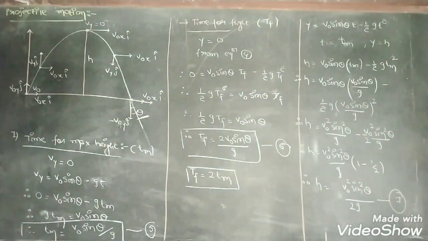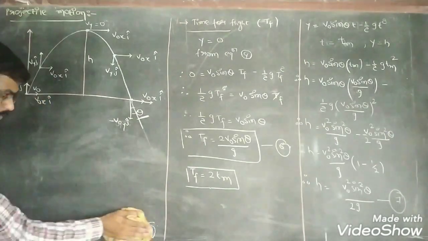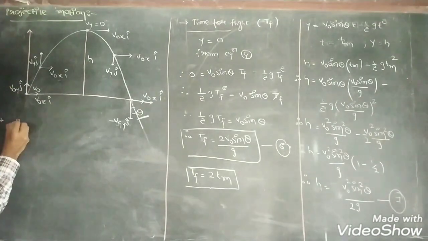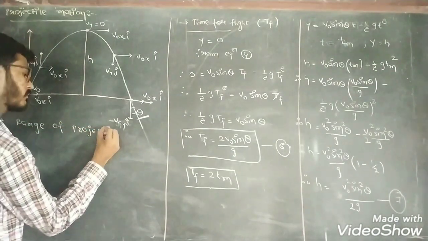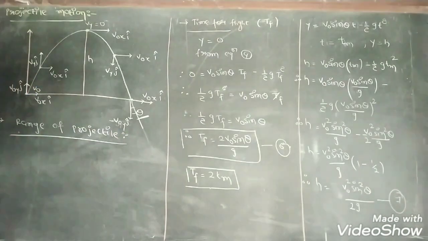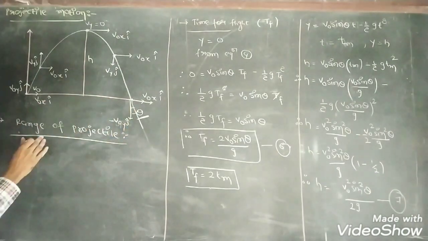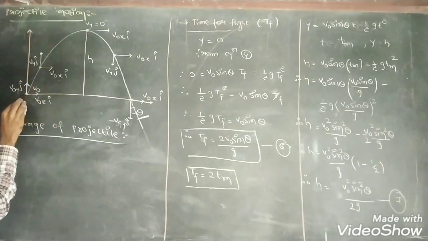Okay, now our last thing is range. What is the range of projectile? Range of projectile means the maximum distance which is covered during the projectile flight in the horizontal axis is known as range of projectile. In simple language, if we throw a particle from here,